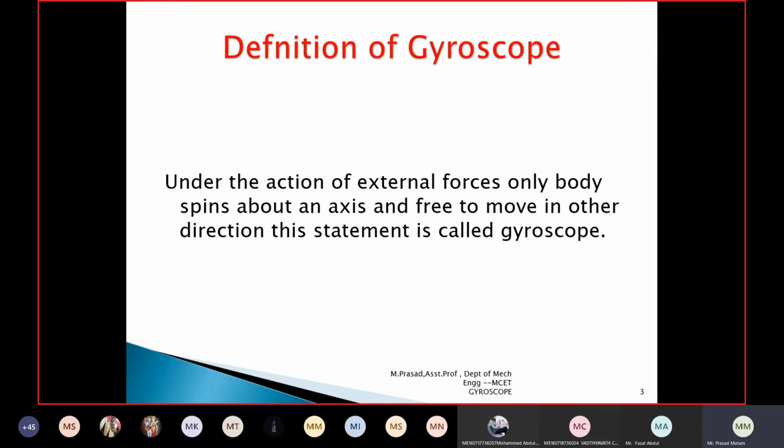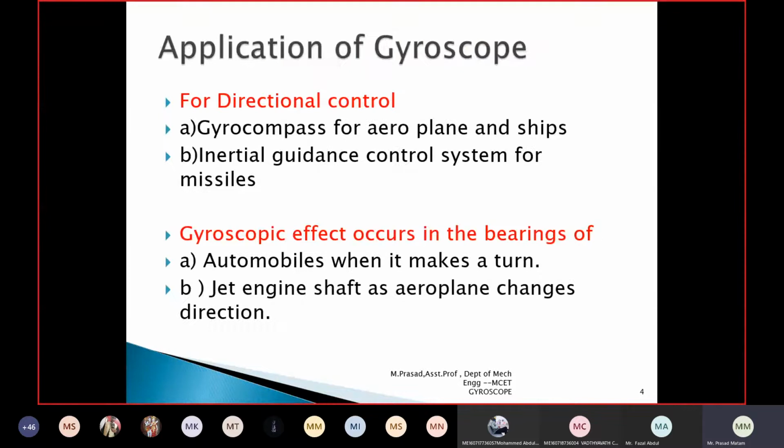We will revise again what is a gyroscope. Under the action of external forces, a body spins about an axis and is free to move in another direction. This statement is called the gyroscope. That is the definition for the gyroscope. And let us see the applications of the gyroscope.